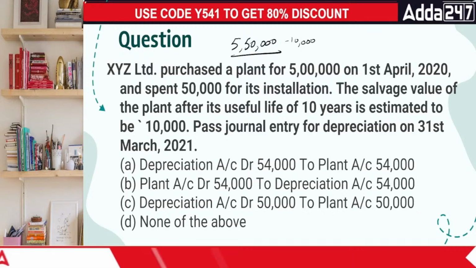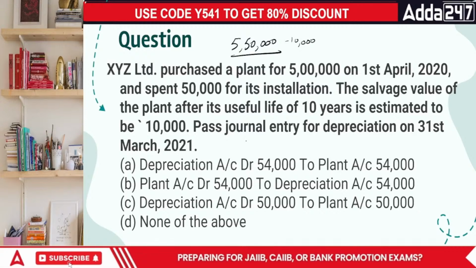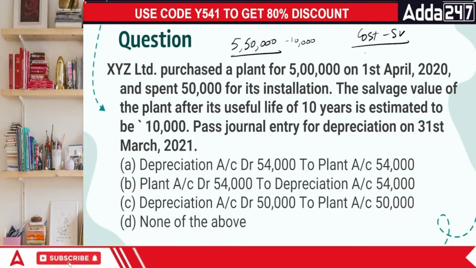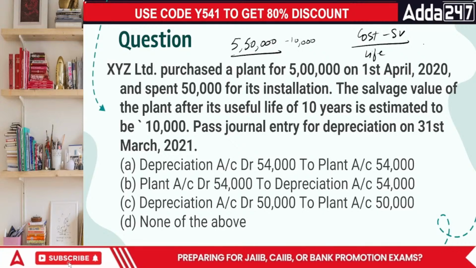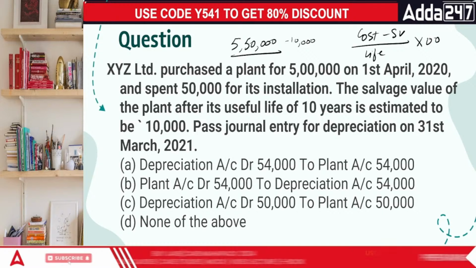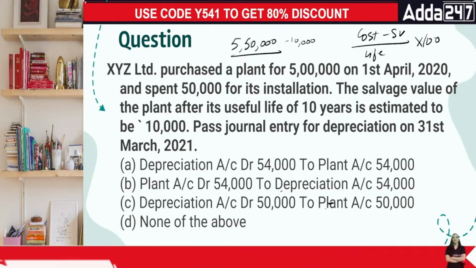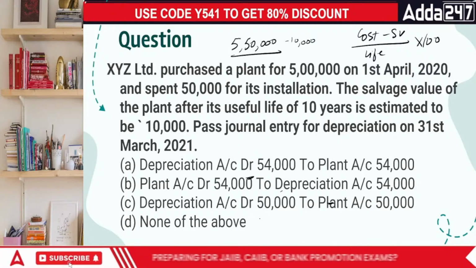Now, do you know the formula for finding the depreciation, everyone? Normally, if nothing is stated, the formula to be used is cost minus the salvage value, divided by life of the asset, multiplied by 100. So in this case, it is going to be what? Your cost is 5 lakh.